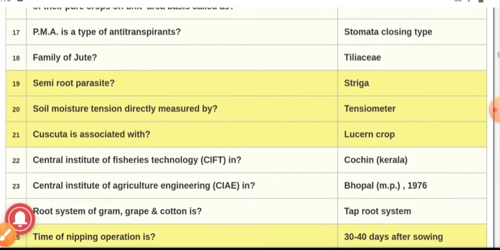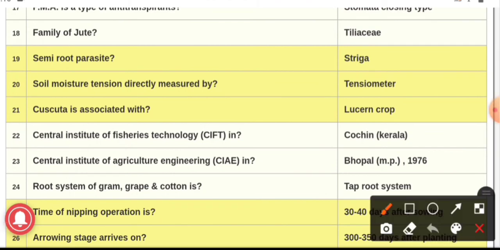Question number 19. Semi-root parasite, and the answer is Striga. Striga is also known as witchweed. It is a semi-root parasite which is found in sorghum, maize, sugarcane and sunflower crop.